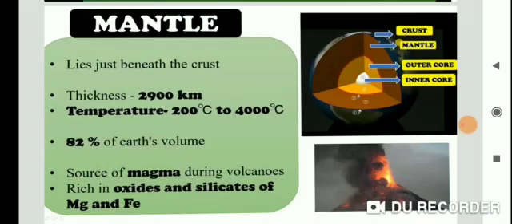Okay, now see, the mantle lies just beneath the crust. Thickness 2900 kilometer, temperature 200 degrees Celsius to 4000 degrees Celsius. Why is the temperature high? Because the deeper it goes, the higher the temperature. And see its volume: 82% of the earth's volume. Source of magma: during volcanoes, and rich in oxides and silicates of Mg and Fe.